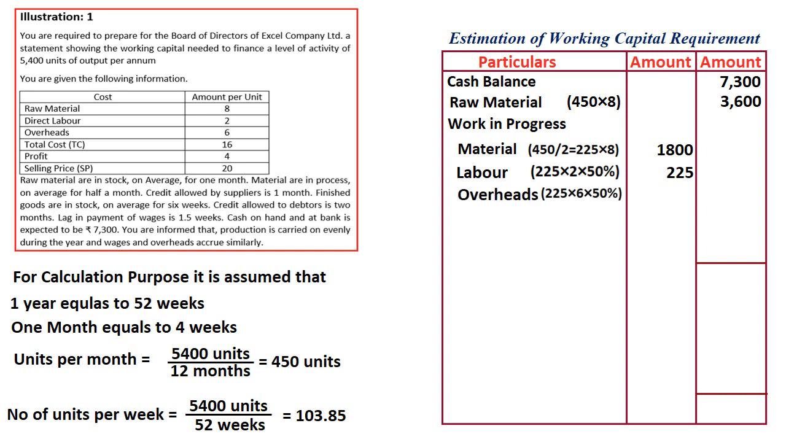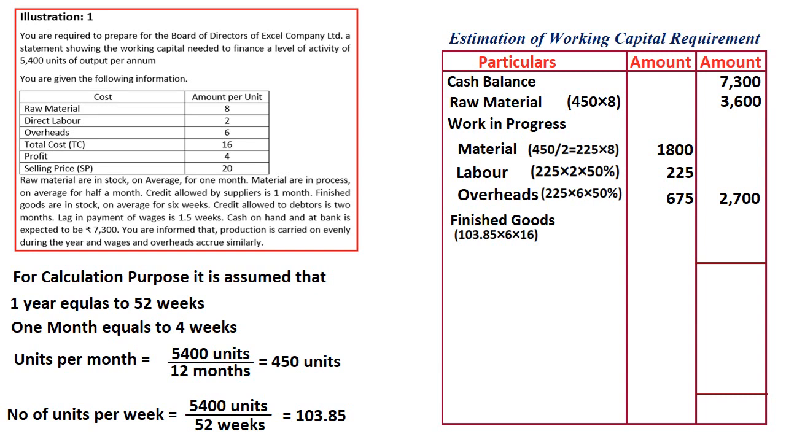Then overhead expenditure. In the same way, overhead is 225 into 6 rupees overhead charges into 50% completed. Then 675. So the summation is 2700 related to work in progress. Clear? Once work in progress is done, next is finished goods. Finished goods are directly given in the question.